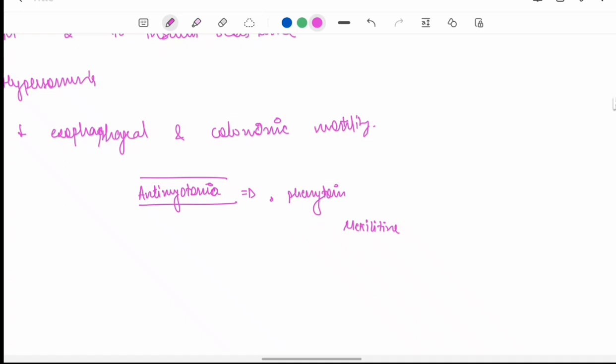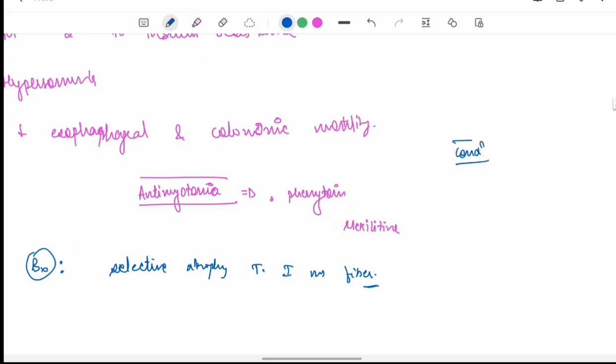Okay. There is selective atrophy of type 1 muscle fiber on biopsy. Okay. If there is conduction abnormality, then a pacemaker has to be implanted.